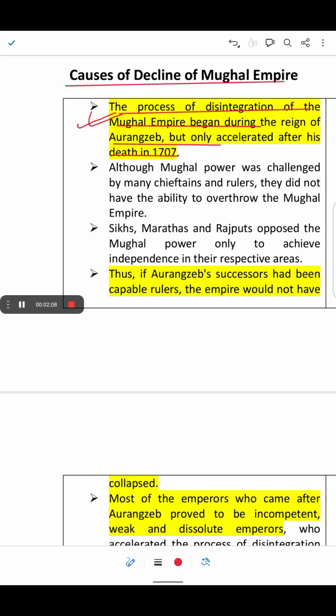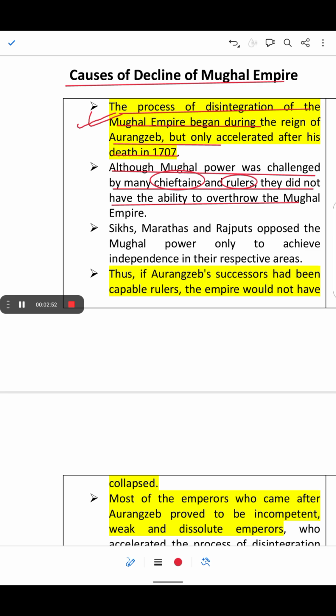Next, although Mughal power was challenged by many chieftains and rulers, they did not have the ability to overthrow the Mughal Empire. Chieftains means leaders. Several chieftains, leaders or rulers were against the Mughal Empire, but they lacked the strength, the resources and the unity. They were divided, not united, and could not completely overthrow the powerful structure of the Mughal Empire.